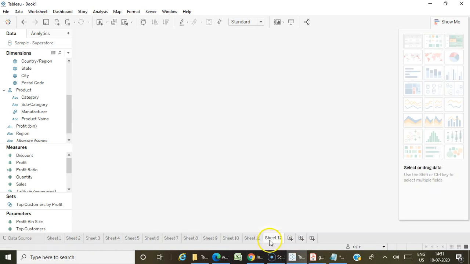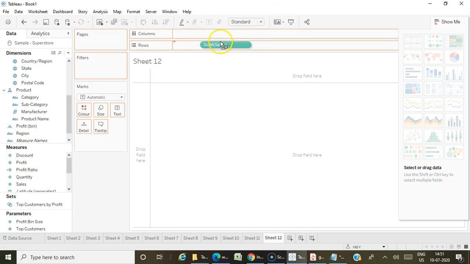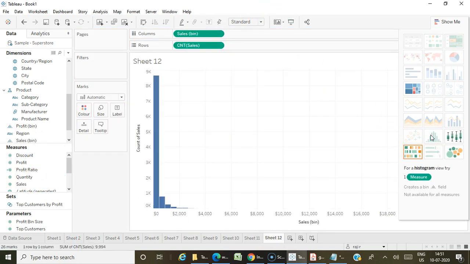So that's why we have to be thorough with each and every small concept. Then histograms, as I already told you: when you want to create a histogram, the main thing is you just need a single measure. Histograms mainly use the concept called bins. If you are not aware of bins, just watch my video on groups, sets and bins, where I explained about bins. Bins are mainly used for creating buckets of values based on your continuous field. To analyze continuous fields, we go for bins, and histograms play a major role with bins because when you place a single measure and create a histogram, it automatically converts that to a bin value.